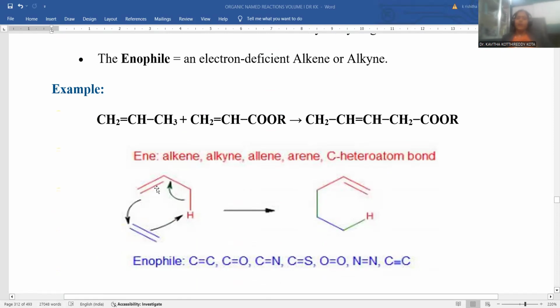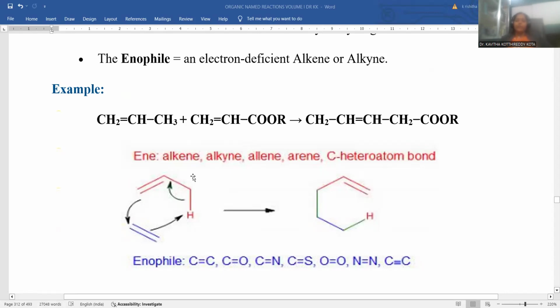The double bond becomes mobile, and these electrons move over there, forming a new sigma bond between the red carbon and the blue carbon. Simultaneously the pi bond shifts to one side, and when these pi electrons move, a carbanion is generated.